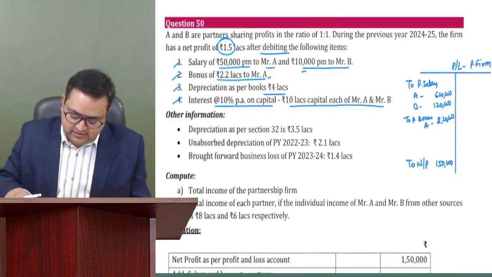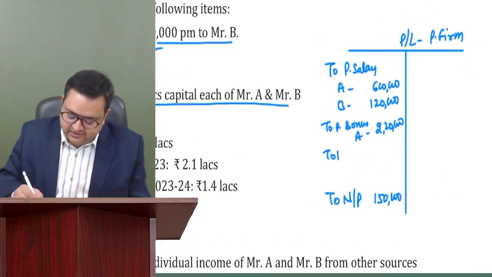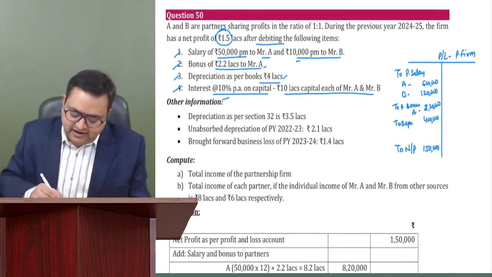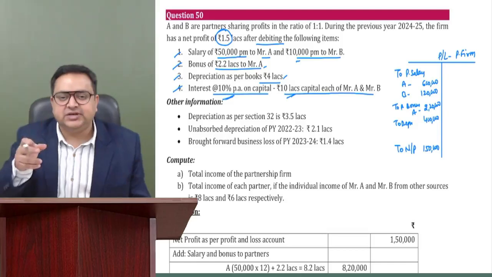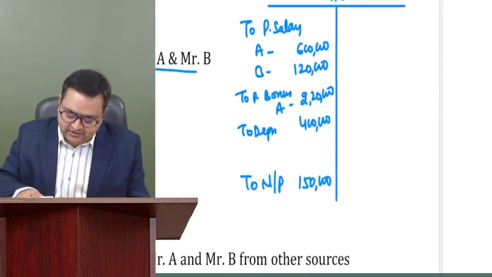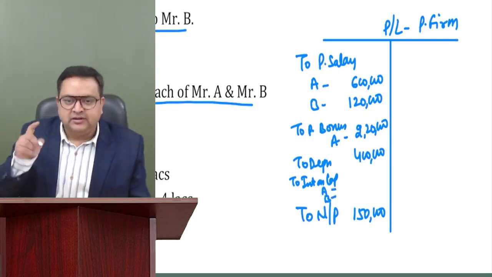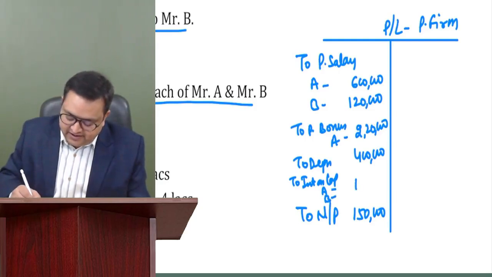Then depreciation, the third item, as per books is 4 lakh. Then we have paid interest at a rate of 10% per annum on 10 lakh rupees capital. For A, 10 lakh, for B it is 10 lakh. So 10 lakh into 10%, 1 lakh, 1 lakh. So interest on capital to A and to B, they both have 10 lakh capital at a rate of 10%. We have paid 1 lakh and 1 lakh.